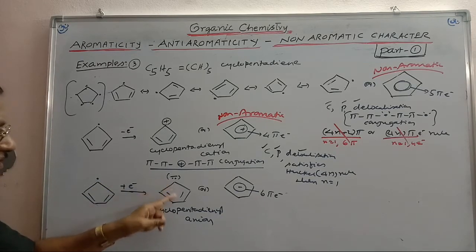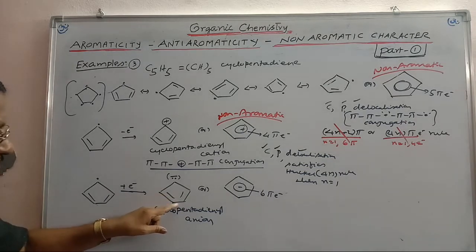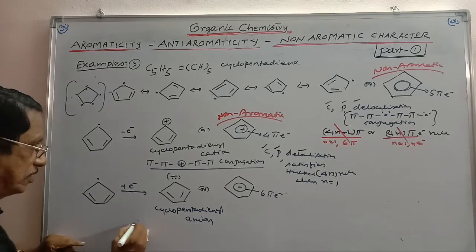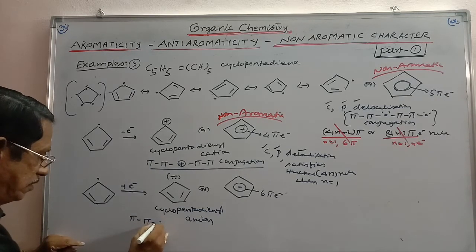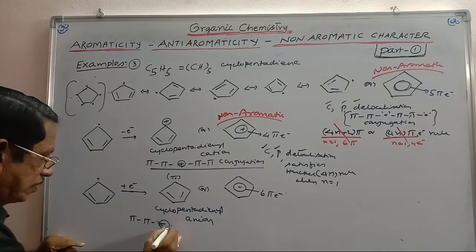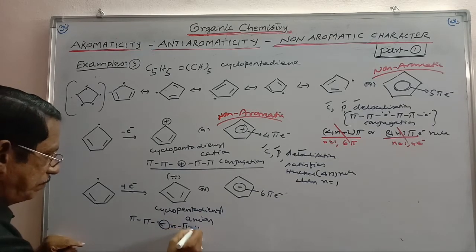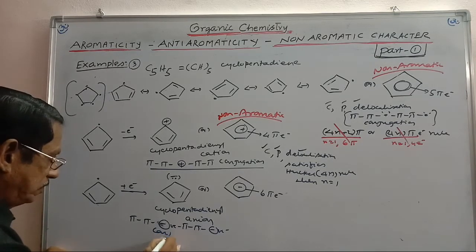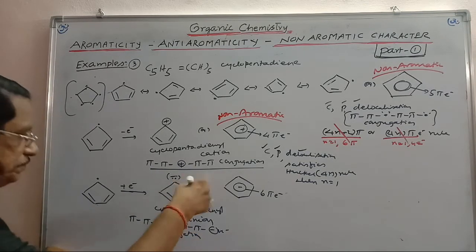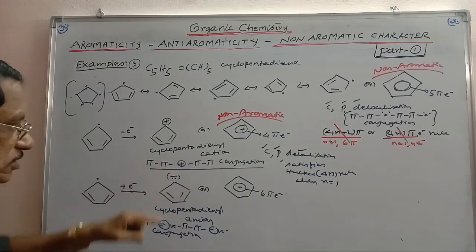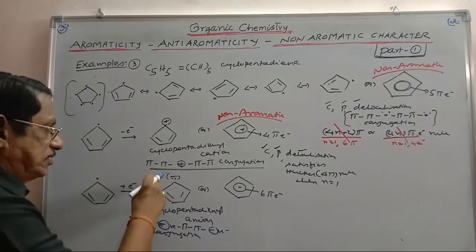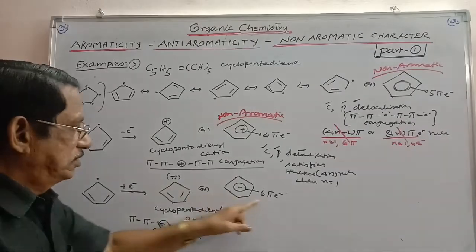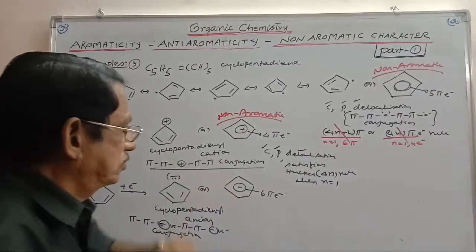If you take the other part, cyclopentadiene plus an electron gained, it is converted into an anion. This is the cyclopentadienyl anion. Pi bond, sigma, pi bond, sigma, negative charge, sigma, pi bond. And so there is conjugation. What is the conjugation? Pi, negative charge. Once again pi, negative charge. This conjugation is present all over the system. And so the pi bonds and negative charge will be delocalizing. This is the delocalized cloud containing the negative charge. 2 plus 2 plus 2, there are 6 pi electrons in the delocalized cloud.